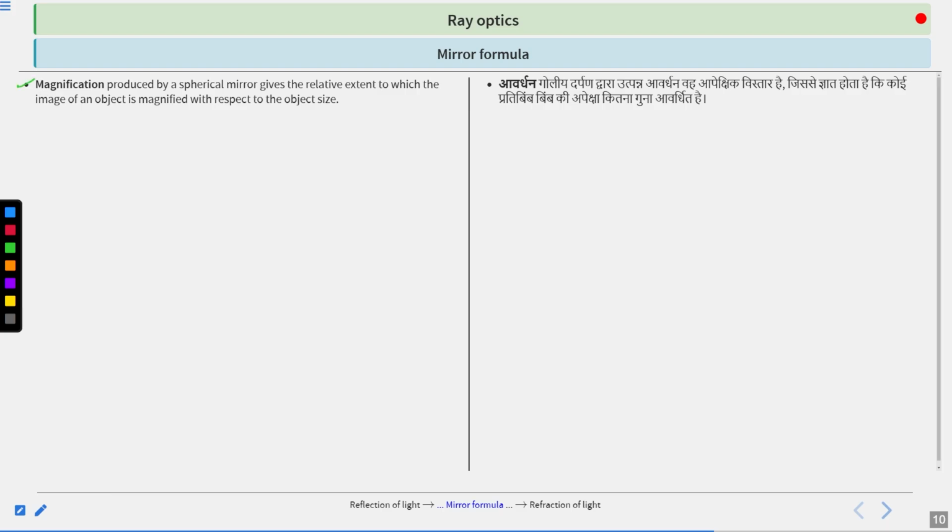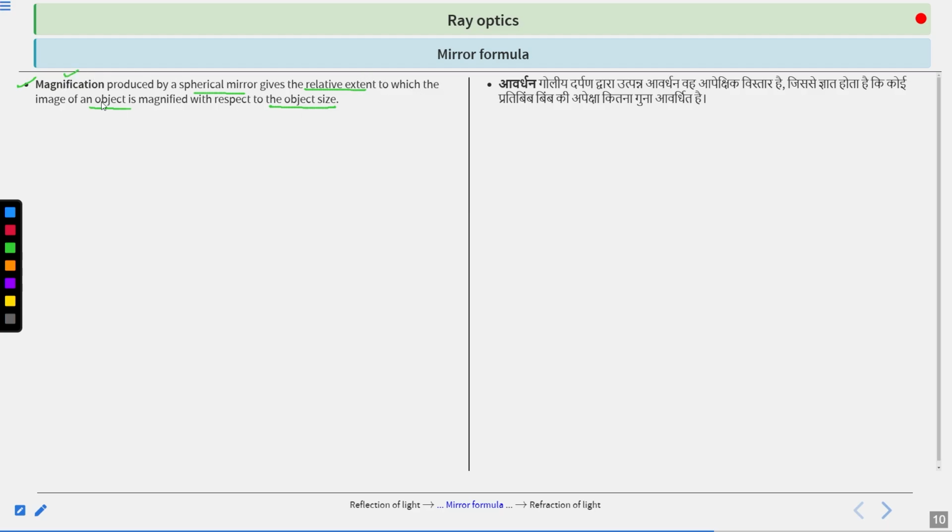So, next term is magnification. Magnification produced by a spherical mirror gives the relative extent to which the image of an object is magnified with respect to the size of the object. Clear?